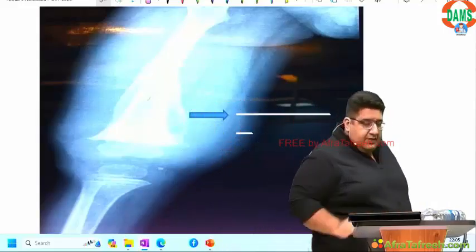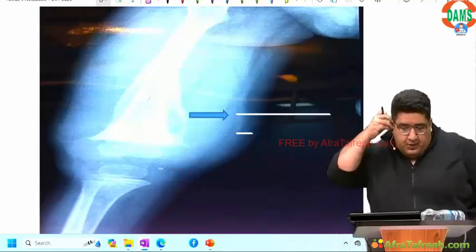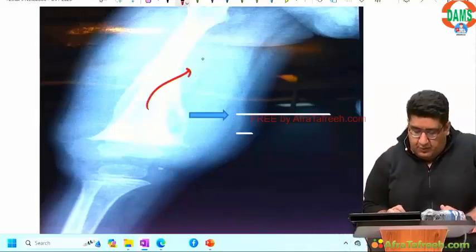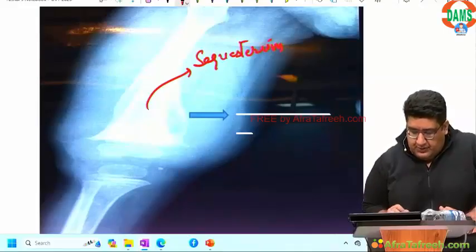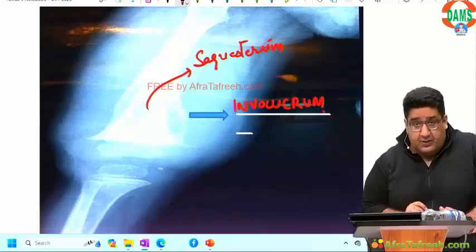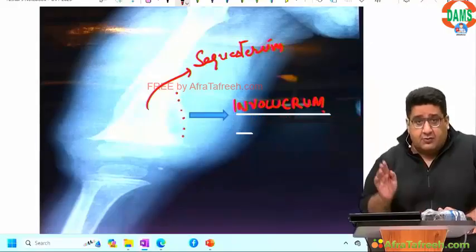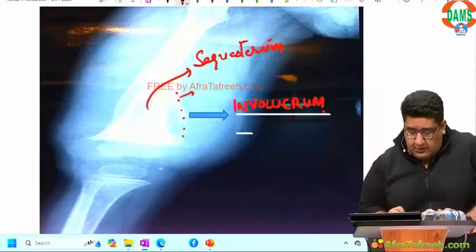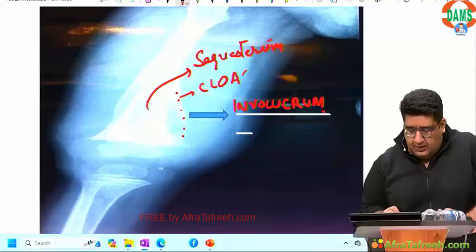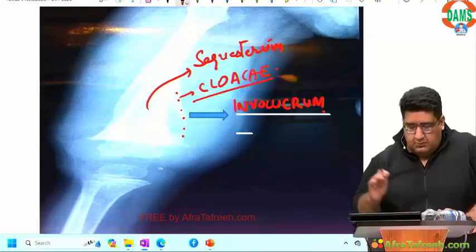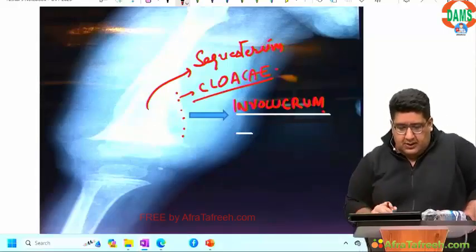So this infected bone can be labeled to be sequestrum. This bone can be labeled to be involucrum. Holes in involucrum through which pus and infection goes out: cloaca, singular; cloacae, plural.